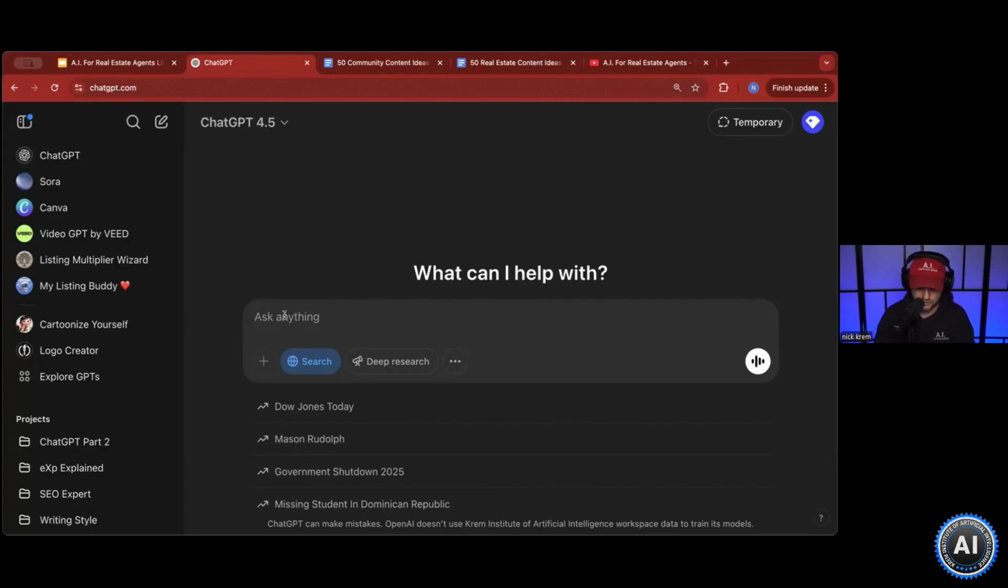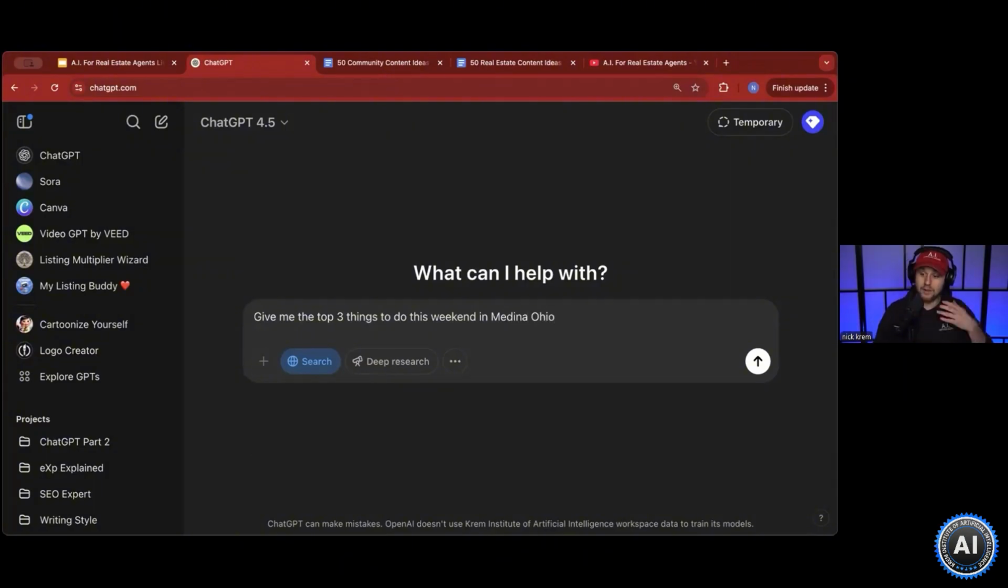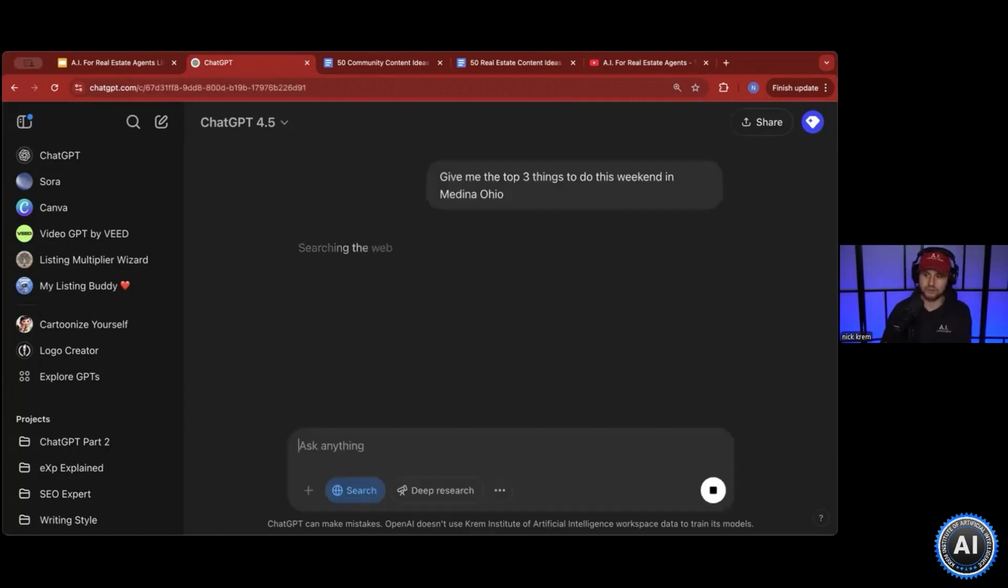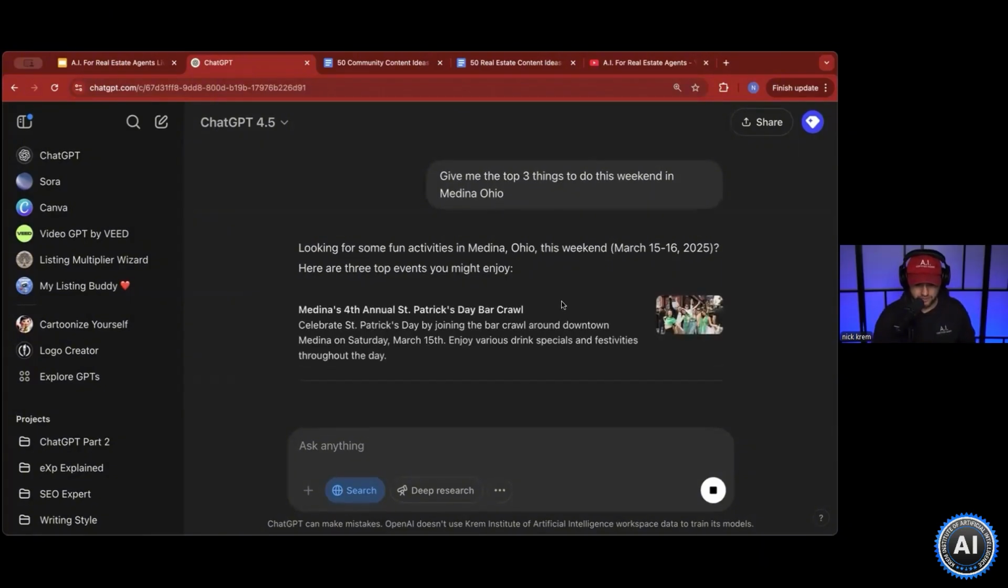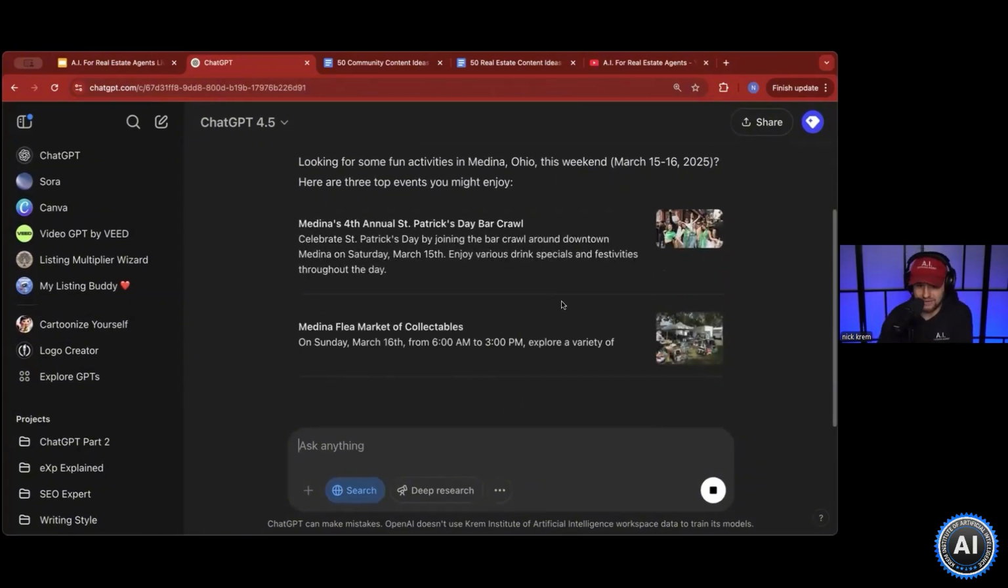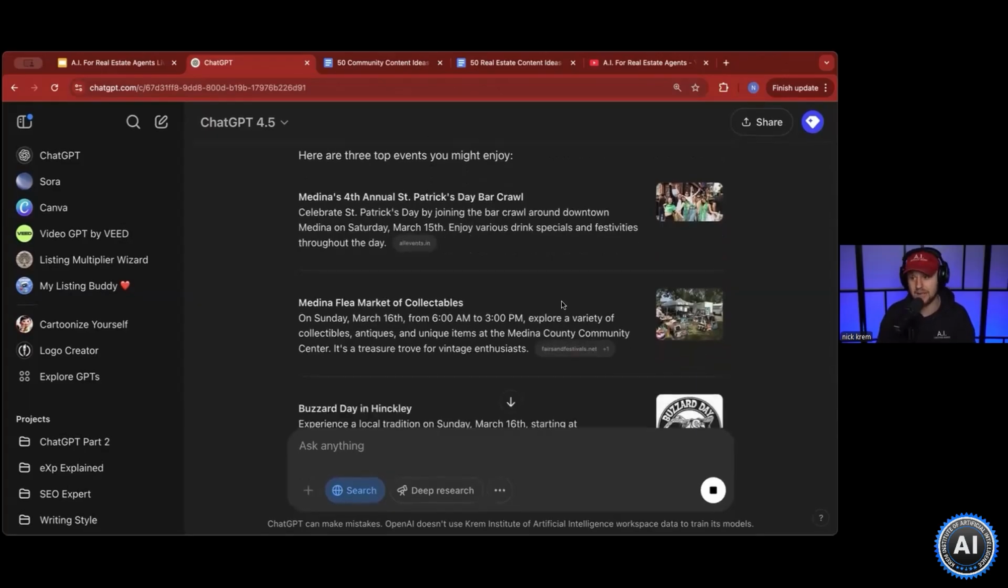Here's all you have to do. Give me the top 3 things to do this weekend and then you insert your city name. Let's just say Medina, Ohio. So what this does is it searches the internet and I'm asking it, give me the top 3 things to do this weekend in Medina, Ohio. And you hit enter. And what ChatGPT is going to do is it's going to search the web. And here we go. It is going to roll out the top 3 things to do this weekend in your city.